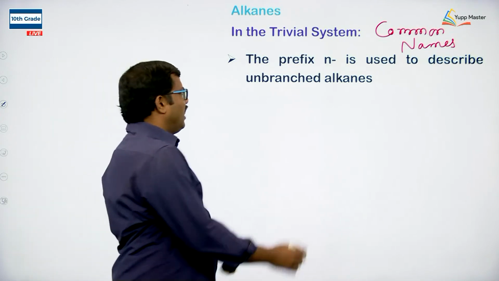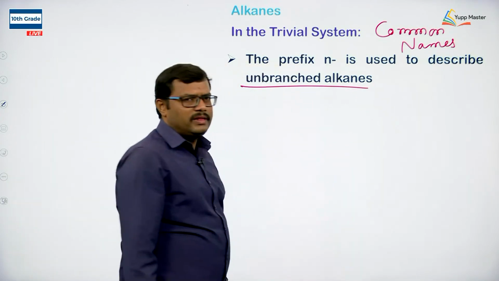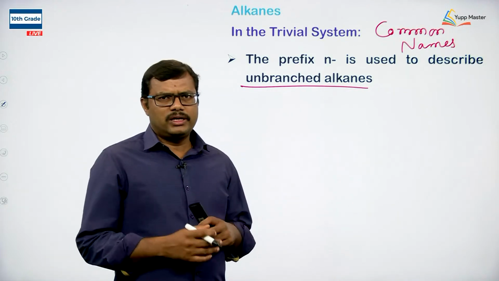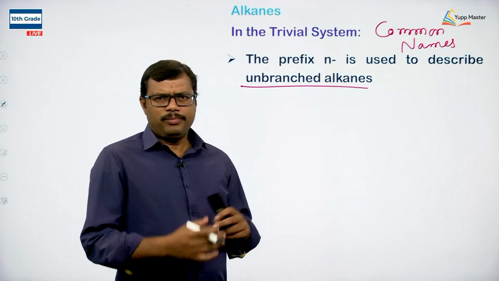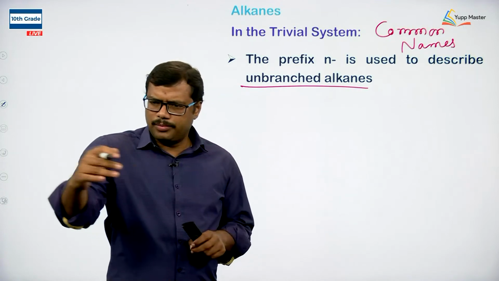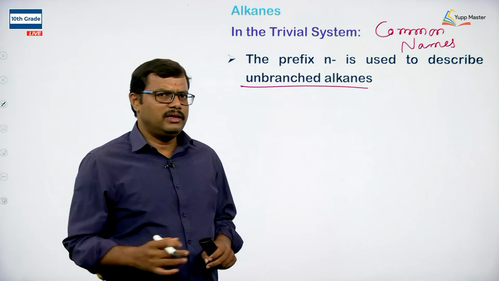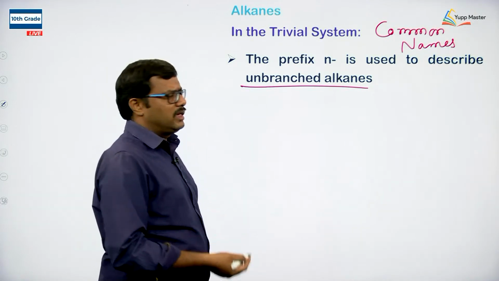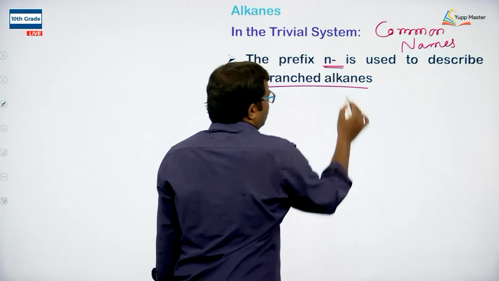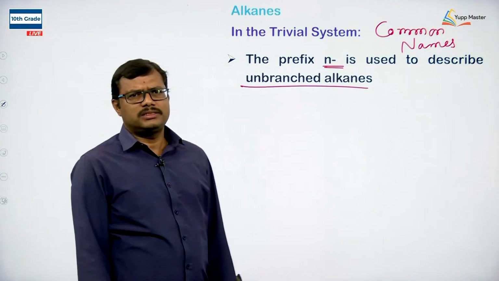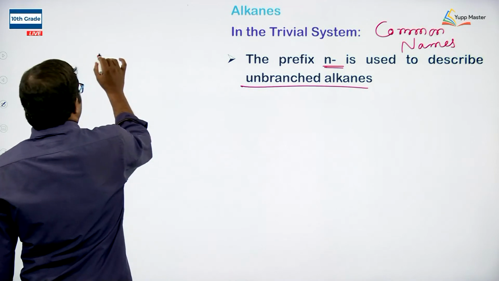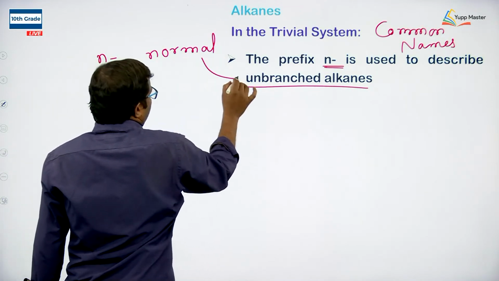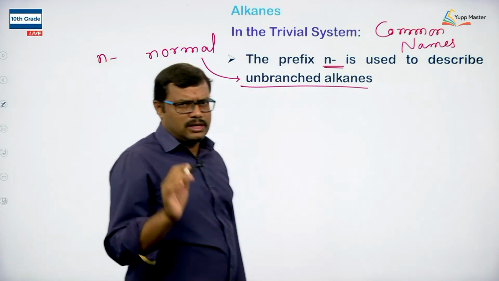Generally, whenever we have unbranched alkanes, when there is no branch present in the molecule, a saturated open chain hydrocarbon where all the carbon atoms are present in a straight chain, in that case we generally use N. N indicates normal. Normal means no branching at all, an unbranched alkane.